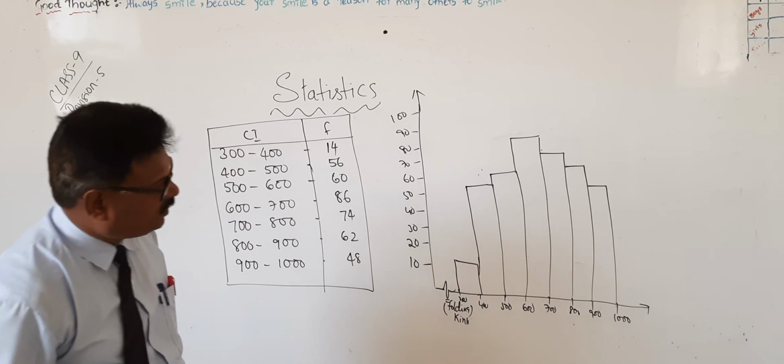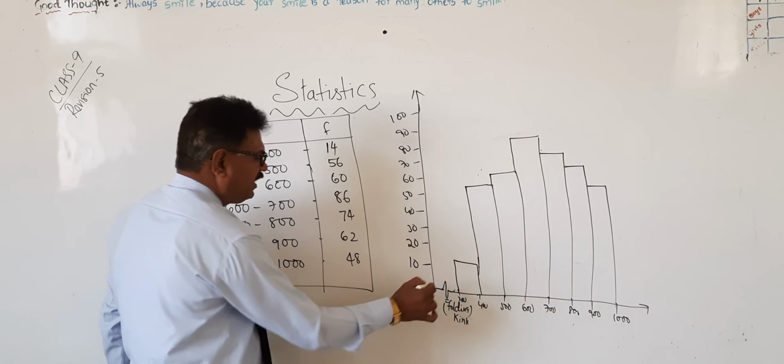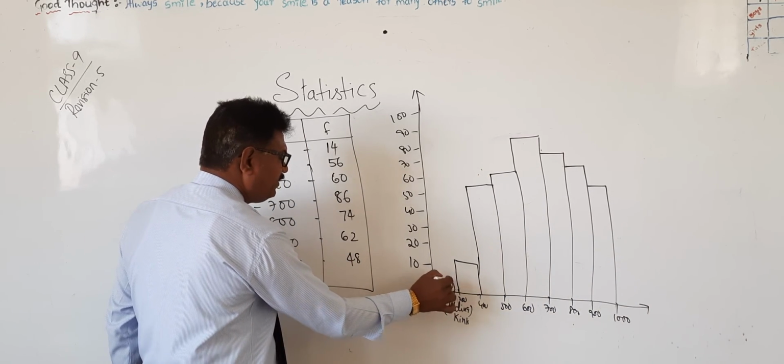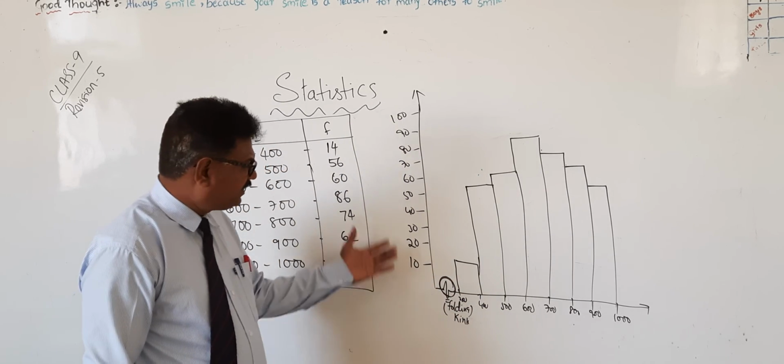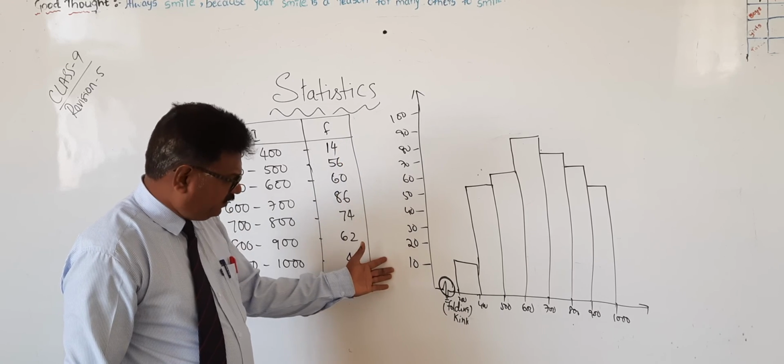Like this. So here what happened? Here we are using a kink. Kink means it is nothing but folding. Did you understand? So like this we have to explain, right?